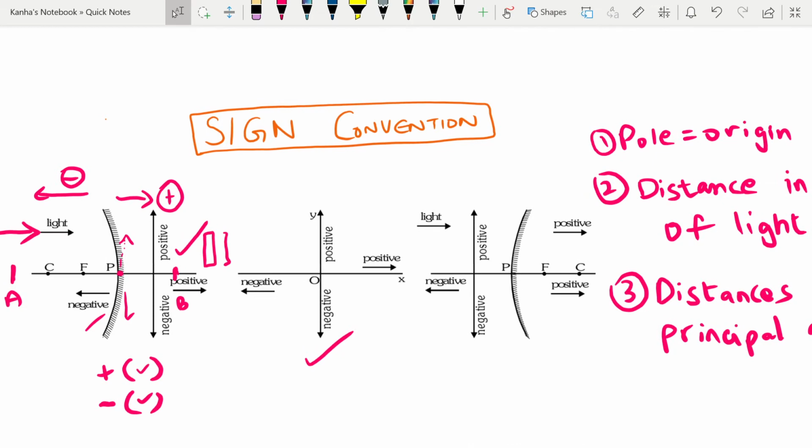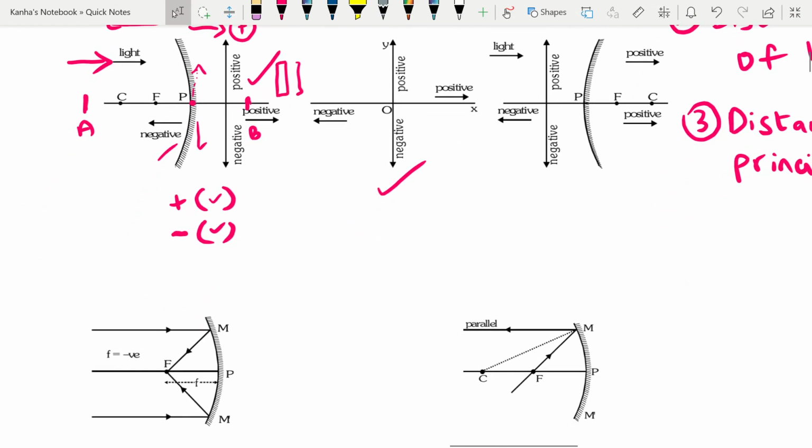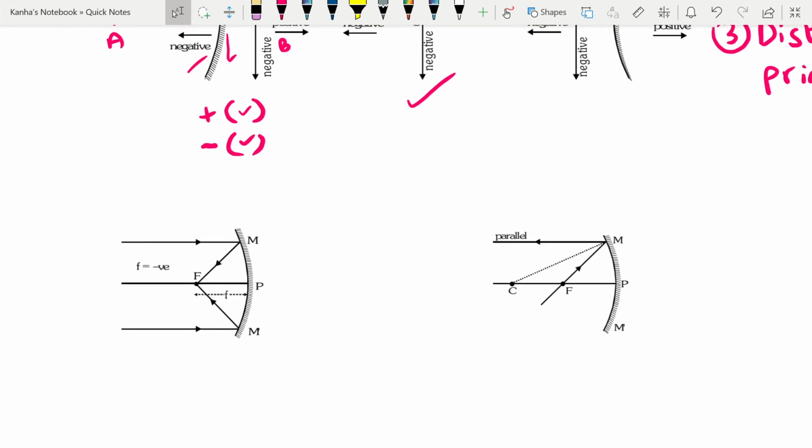Now let me talk about rules for image formation, and we will be talking about paraxial rays only. These rules are based on the law, which is angle I is equal to angle R. Let's look at the first one. A ray which is parallel to the principal axis after reflection from the mirror passes or appears to pass through its focus. This is by the definition of focus. This is what you should remember. Whenever it's coming parallel, it will pass through the focus. Now the focus is on the left side for a concave mirror, or not the left side.